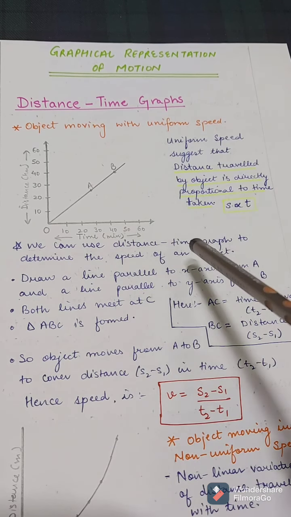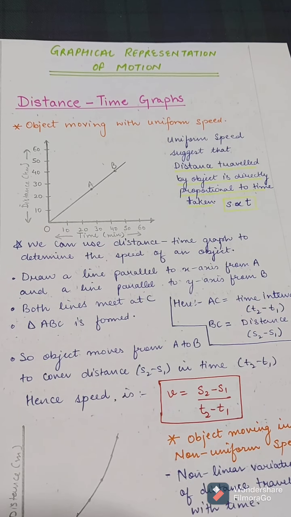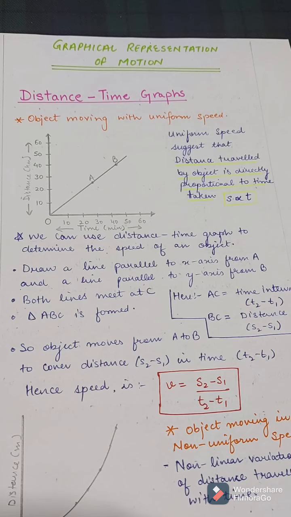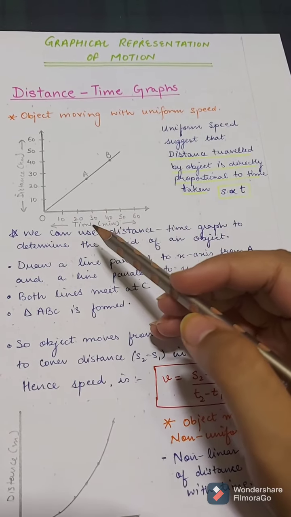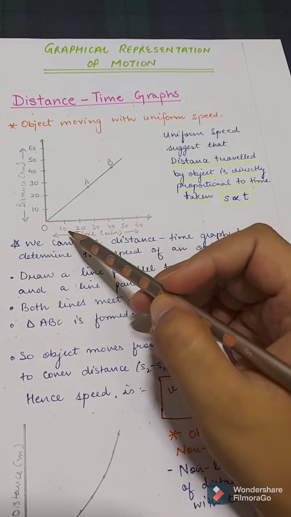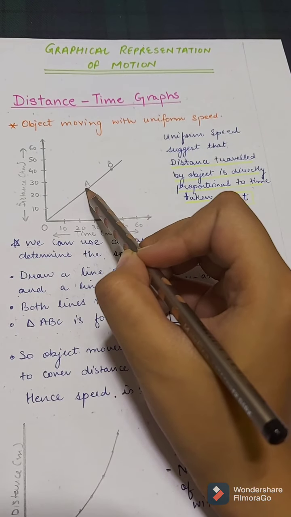We can use the distance time graph to determine the speed of an object. We can find out the speed through the distance time graph. But first we have to draw a parallel line to the x-axis from A. Let us draw. So this is A and this is the x-axis. So the parallel line can be drawn like this.